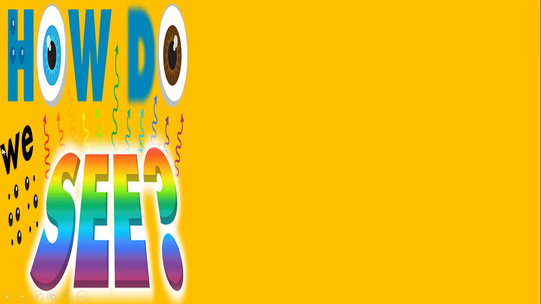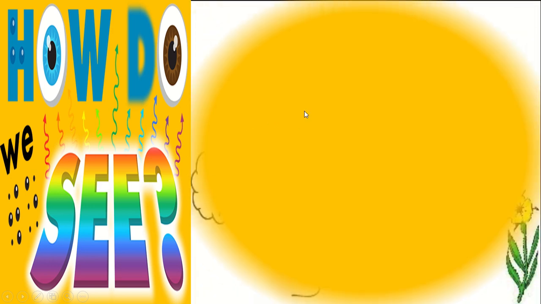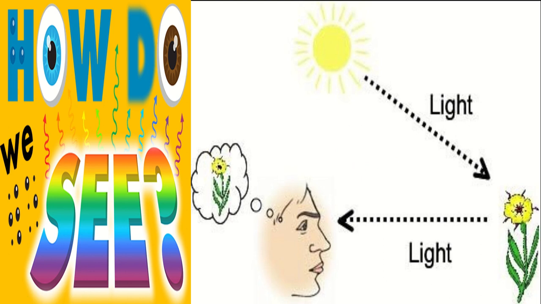So the question may arise in your mind, how do we see? I think another question can also arise in your mind: why can't we see anything at night in a dark room? Have you ever thought about that? When light reflects or returns from an object to our eyes, only then we can see that object.